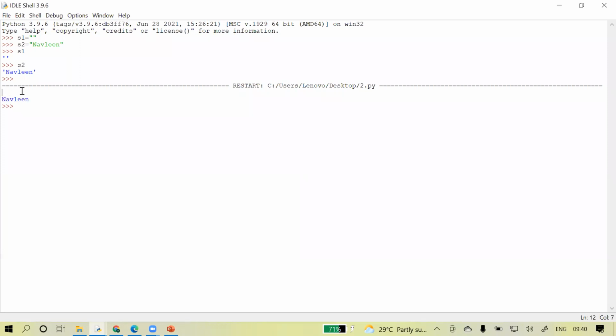And if there is a blank string, it is just giving you a blank space. But here in the shell, you are getting the quotes, and it is telling you, okay, this is empty, and it is telling you Navleen is in it. But here you can see the space above Navleen. It means this is the empty string and this is the value of the string S2.